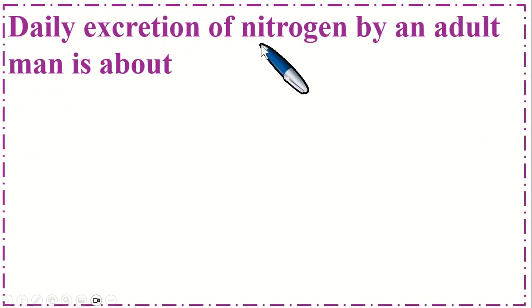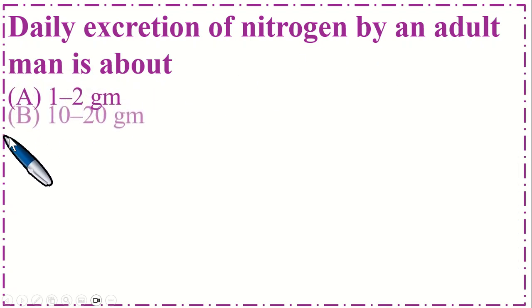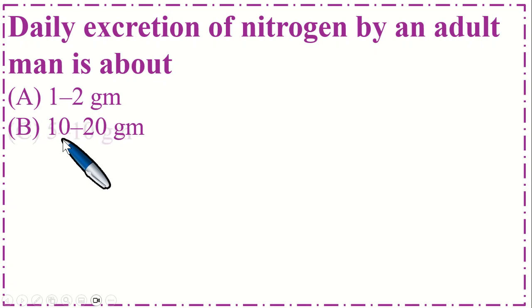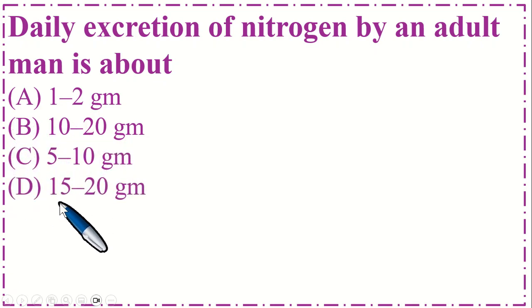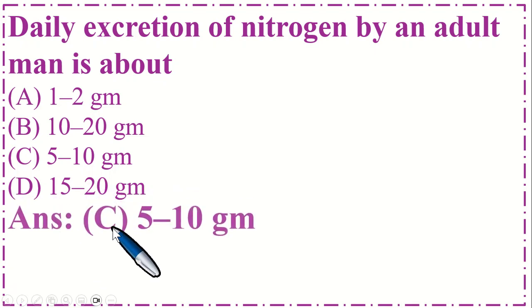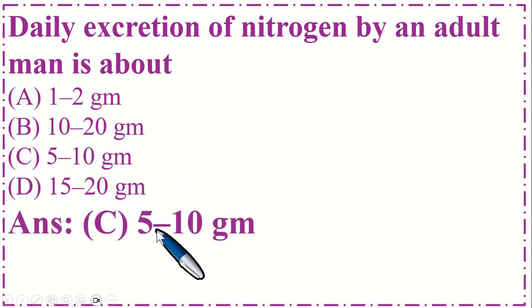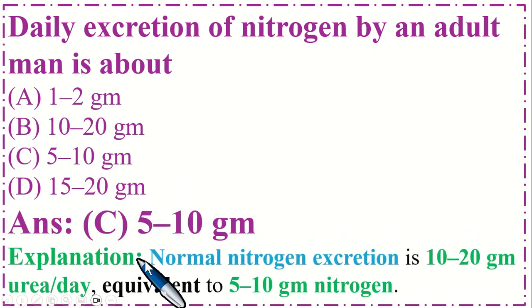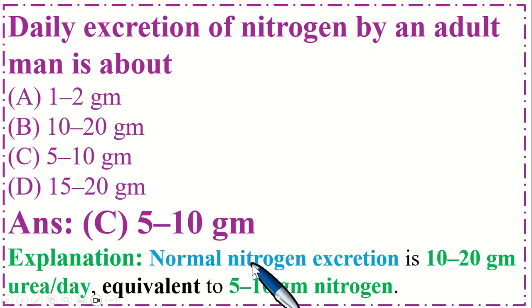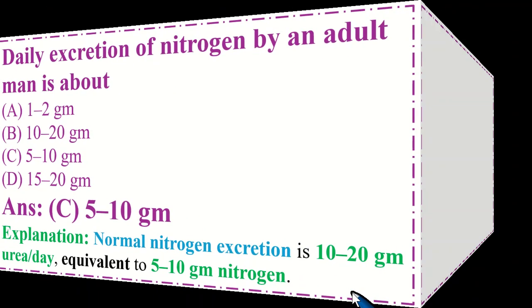Daily excretion of nitrogen by an adult man is about option A 1 to 2 gram, B 10 to 20 gram, C 5 to 10 gram, and option D 15 to 20 gram. So the correct option is C 5 to 10 gram. Normal excretion is 10 to 20 gram urea per day, which is equivalent to 5 to 10 gram nitrogen.